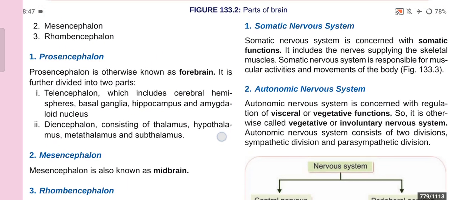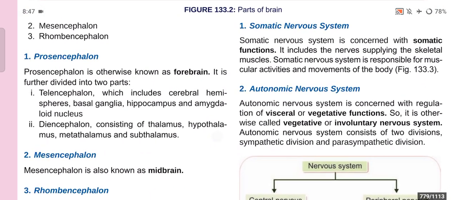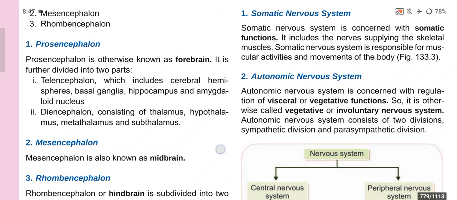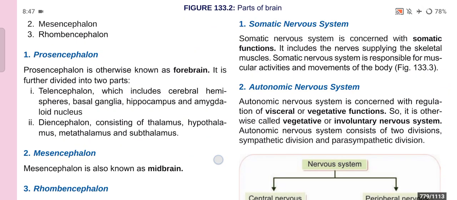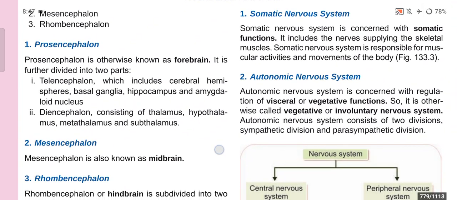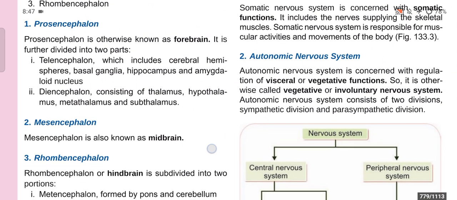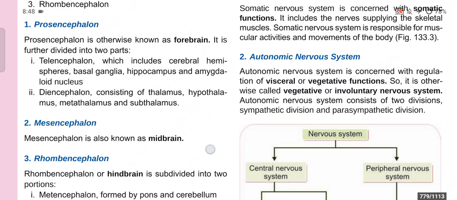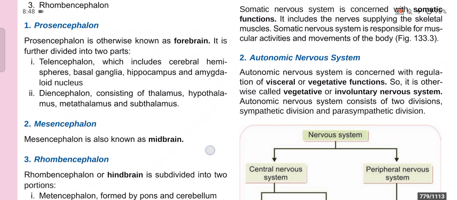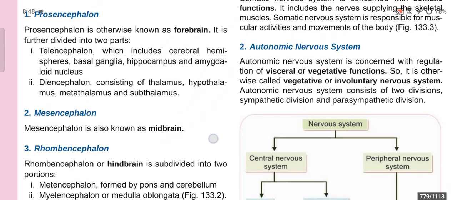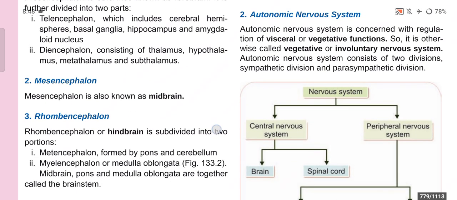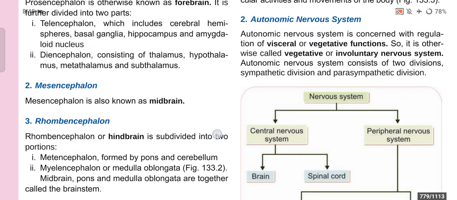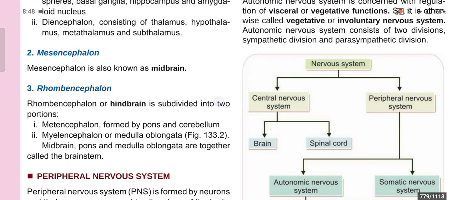The somatic nervous system is concerned with somatic function. It includes the nerves supplying the skeletal muscle. The somatic nervous system is responsible for muscular activities and movements of the body. And the autonomic nervous system is concerned with regulation of visceral and vegetative functions, so it is otherwise called the vegetative or involuntary nervous system. The autonomic nervous system consists of two divisions: one is the sympathetic division and one is the parasympathetic division.